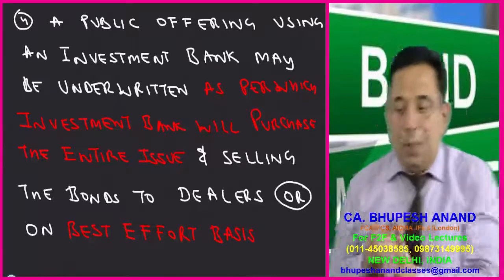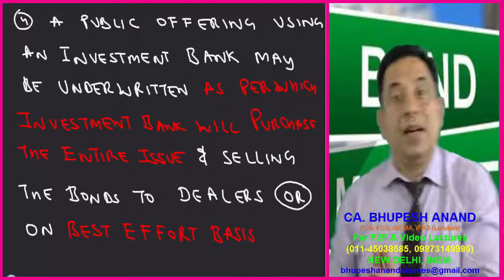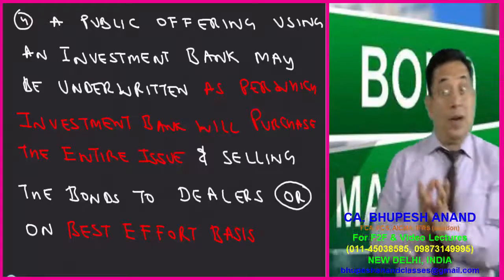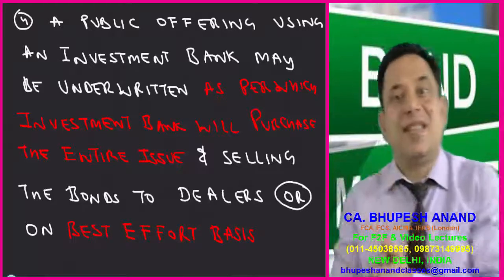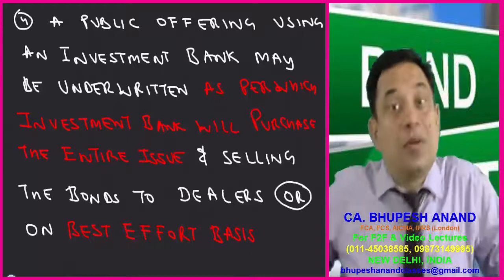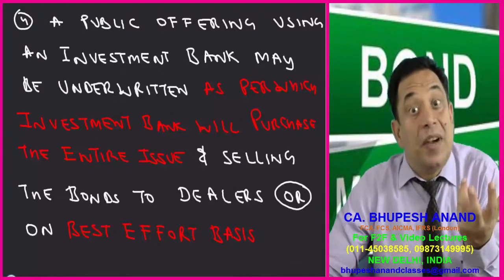Please write down: a public offering using an investment bank may be underwritten. Now it can be underwritten, or it can be on a best effort basis. Now, what is the difference between underwritten and best effort basis? We have discussed primary market equity transactions.